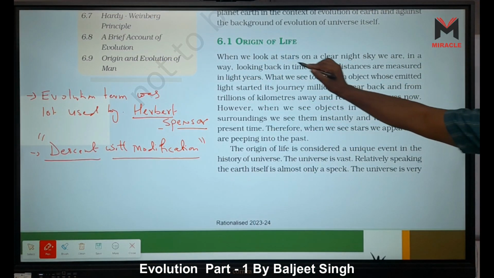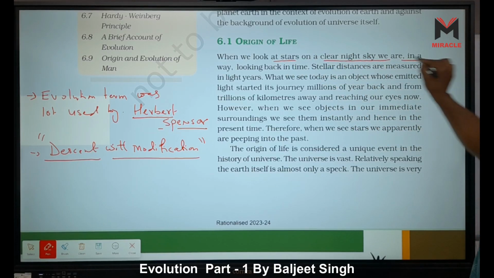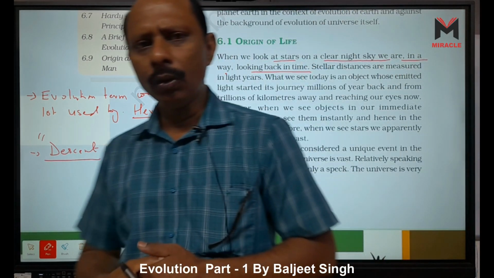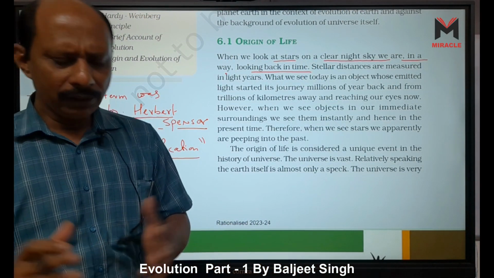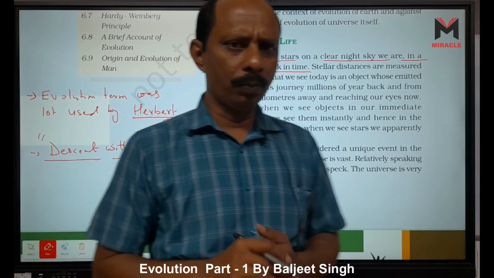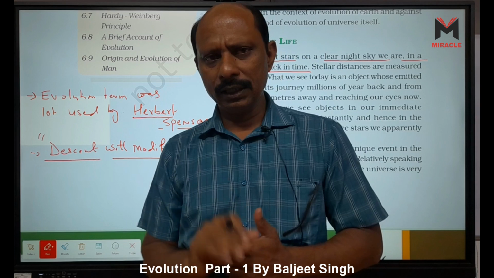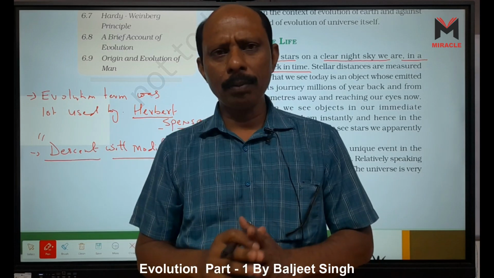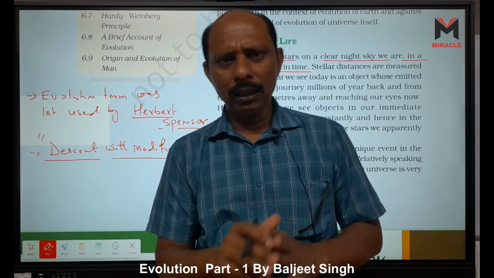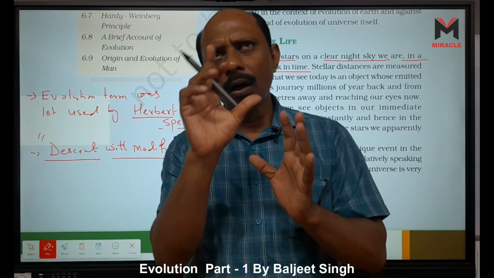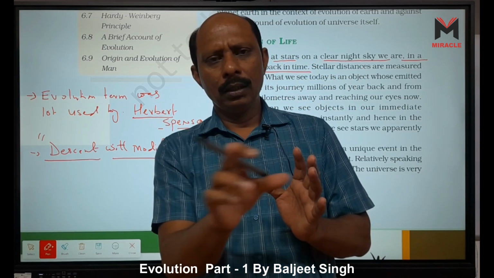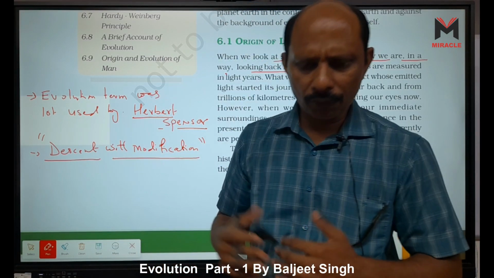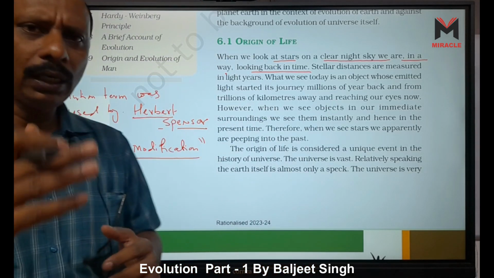When we look at stars on a clear night sky, we are in a way looking back in time. How are we looking back in time? Because the stars are very far away from here. For example, our polar star is present only at the North Pole and never moves. We see all the stars rotating around the pole star only because the Earth rotates. So what is the distance of the polar star from here? It is 40 light years.